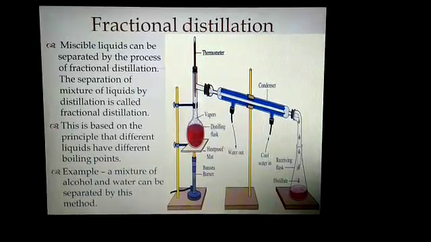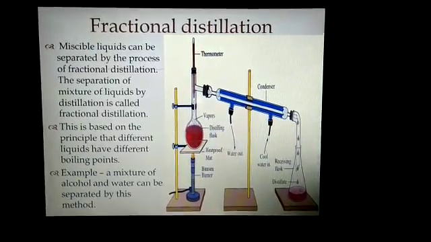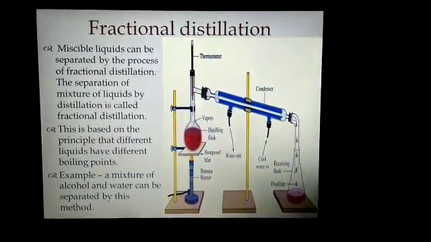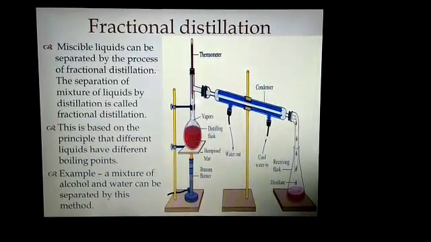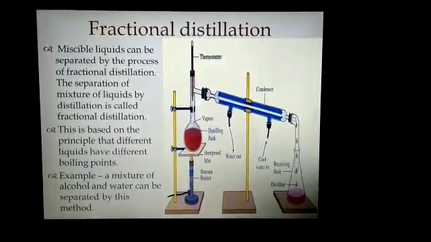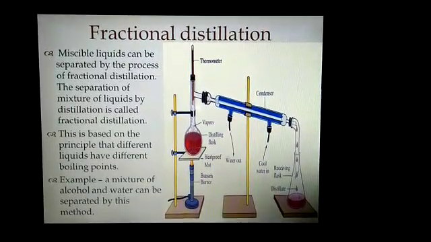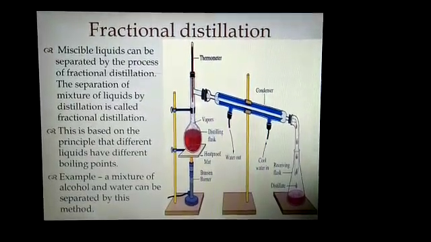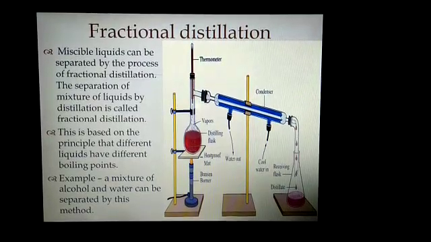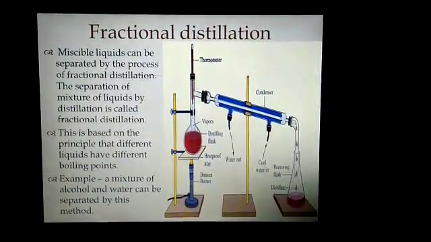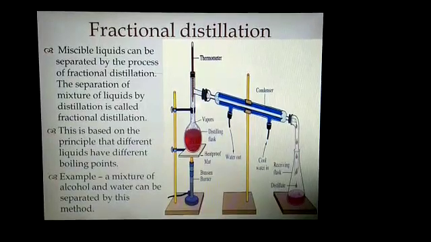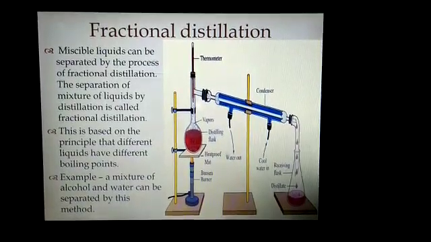The separation of mixture of liquids by distillation is called fractional distillation, and this method is based on the principle that different liquids have different boiling points. Example, a mixture of alcohol and water can be separated by this method.